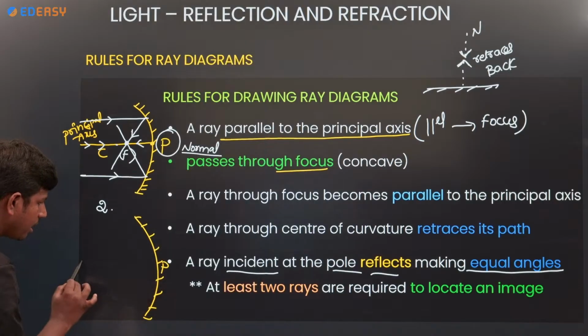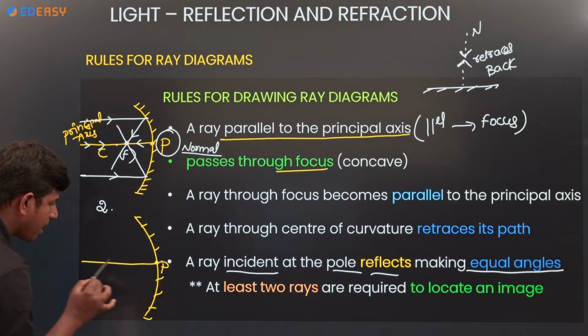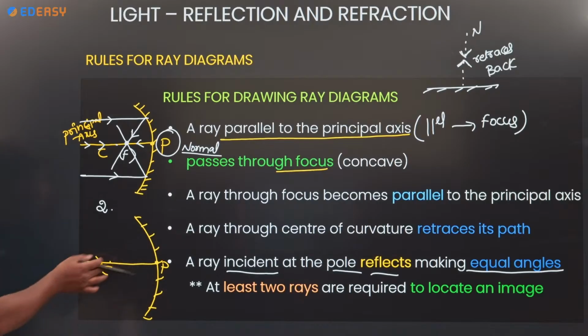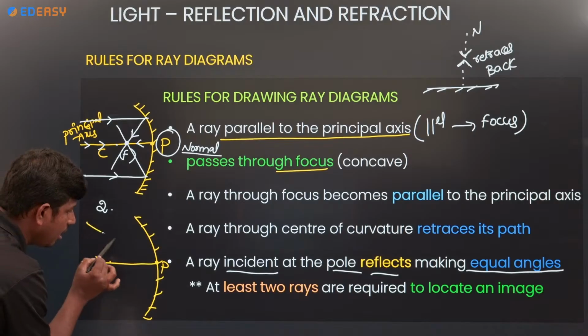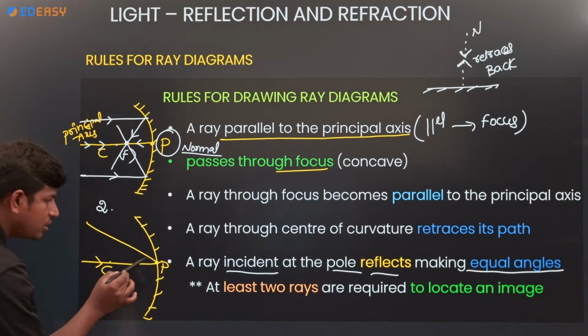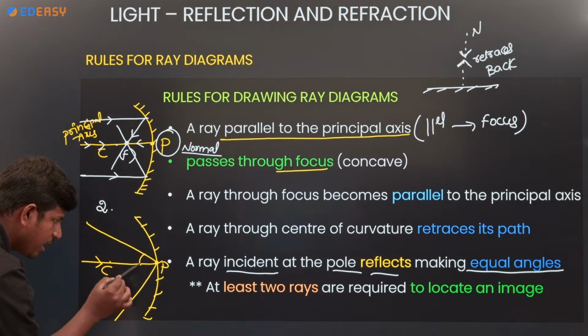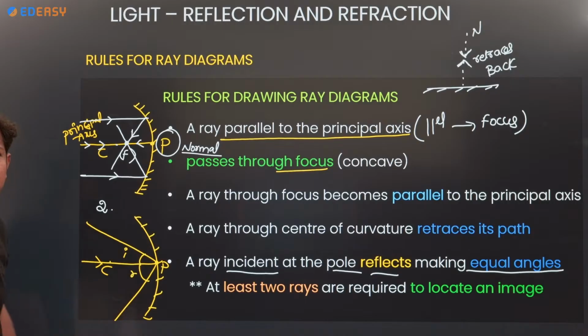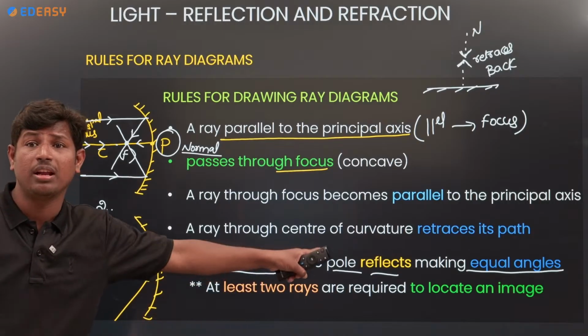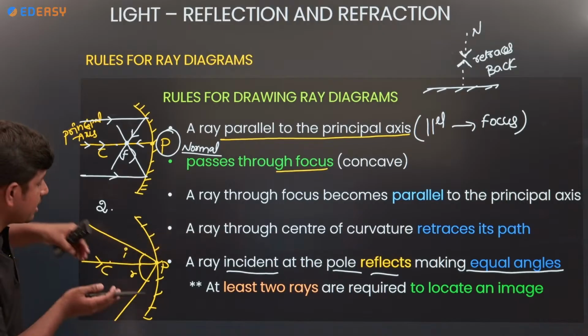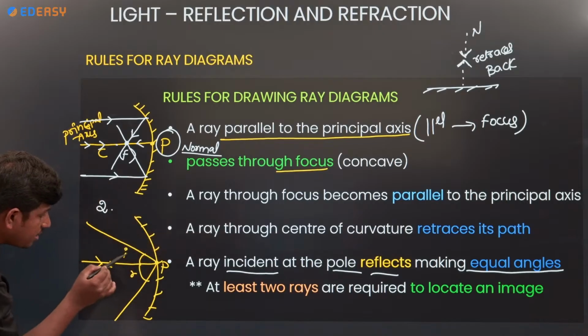The light ray passing through the center of curvature and the pole is the principal axis. If a light ray makes an angle with the principal axis, the reflected ray makes the same angle. The law of reflection is applicable here. See here, the angle of incidence is 30.